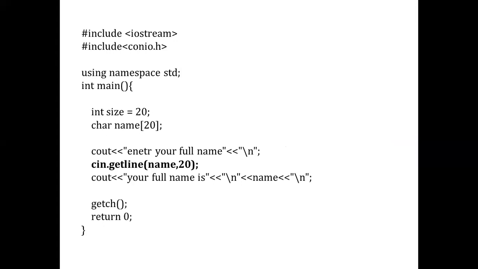Now this is one more function we can use. We use it mainly for a particular size, so getline with some parameters. The first parameter is the value that we enter in the form of a character array, which has a specific size. It takes the content and displays it to the output window.